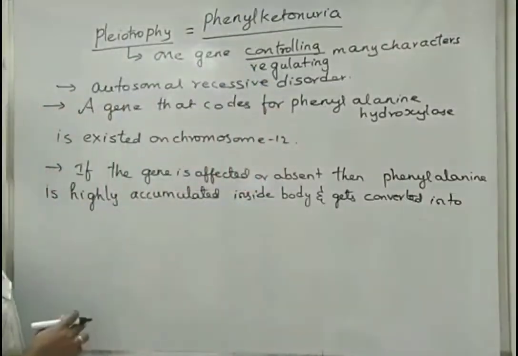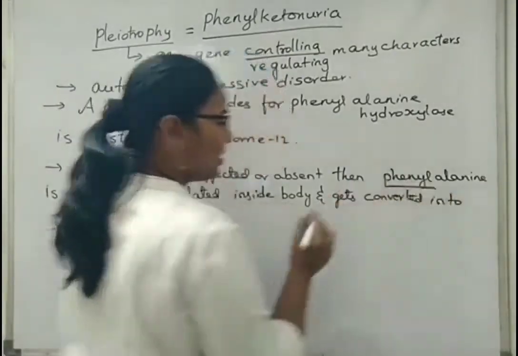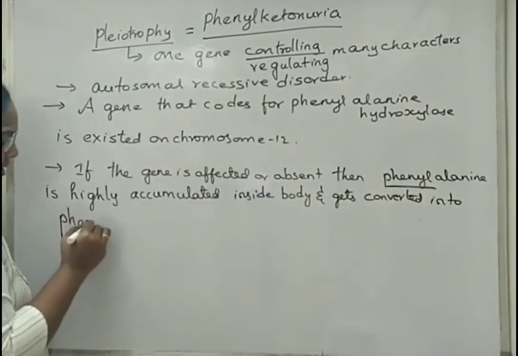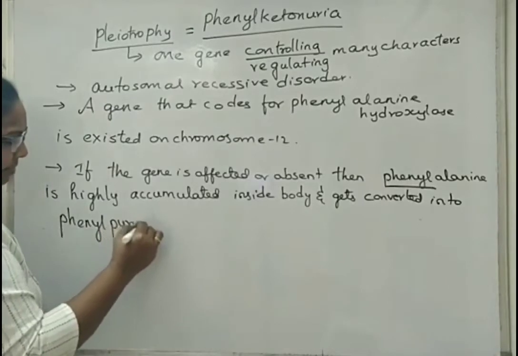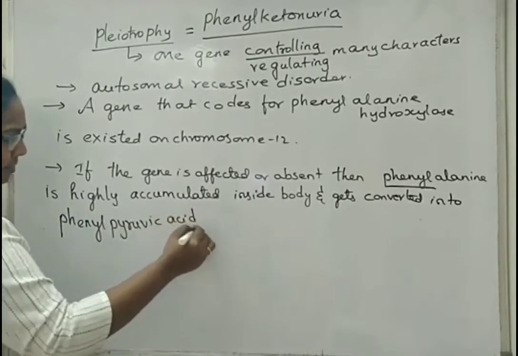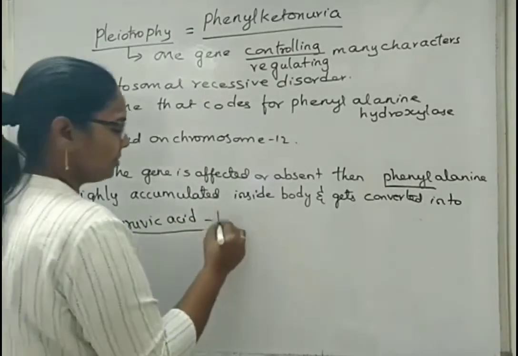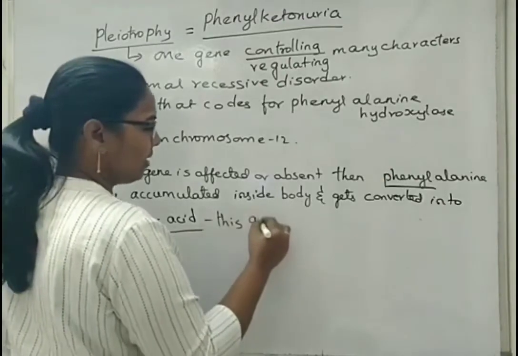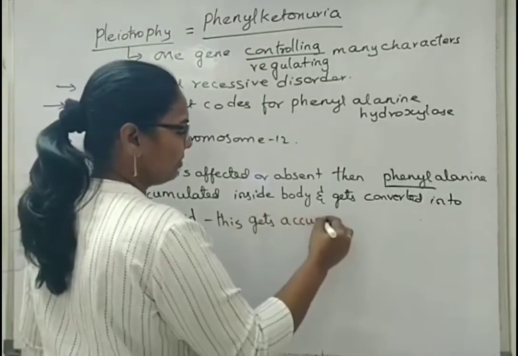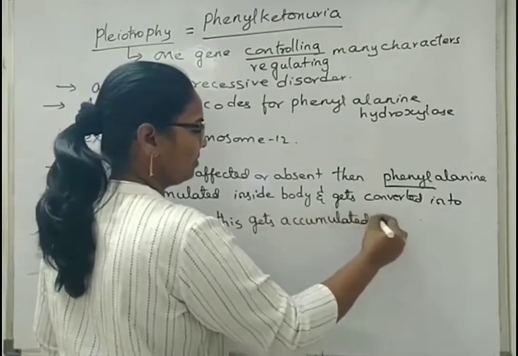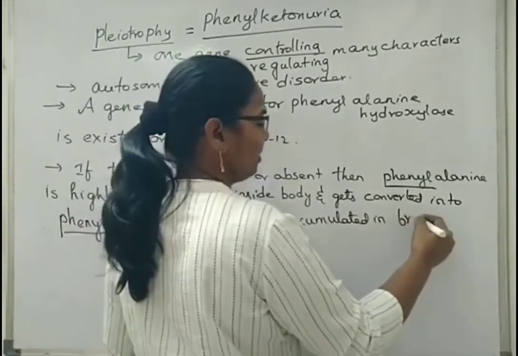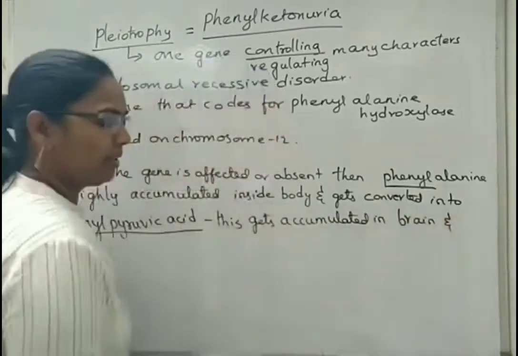That pyruvic acid holds a substance like phenyl, that is phenylpyruvic acid. This gets accumulated in the brain and damages it.